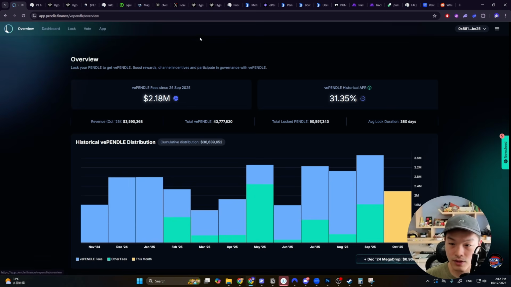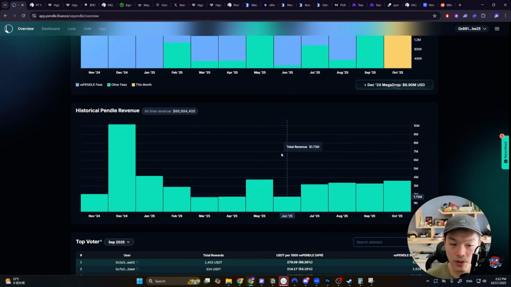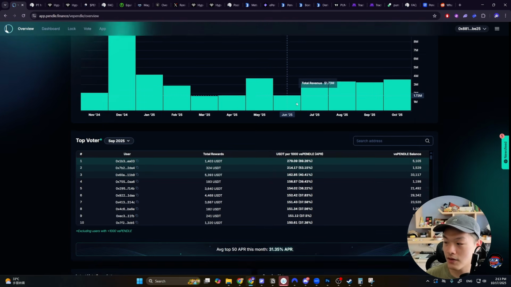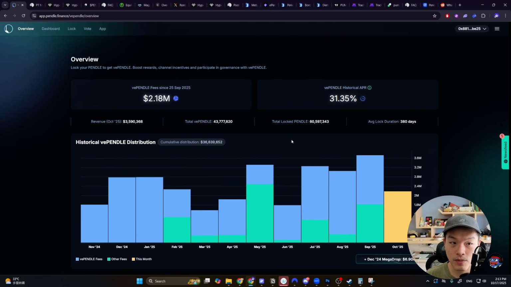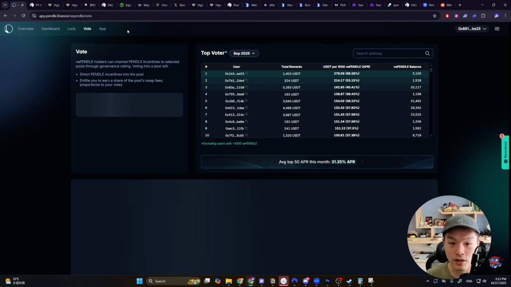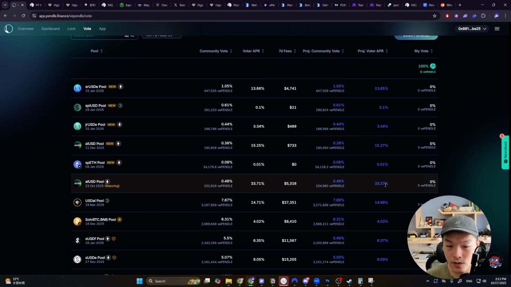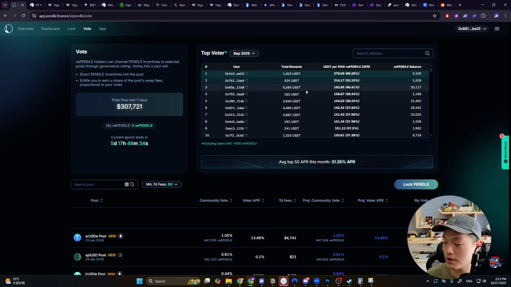And there are other things you can do with Pendle as well. For example, you could be locking Pendle. And by locking, you're actually locking the token for 2 years. And then you could vote to incentivize different pools and earn some APR in the process, right? If you click on vote, you'll be able to vote on different pools. And then it also estimates like the projected voter APR, where you could be earning like the USDT that comes with like the trading fees when people are buying and selling YTs or providing liquidity. It's going to go to these vPendle holders, right?